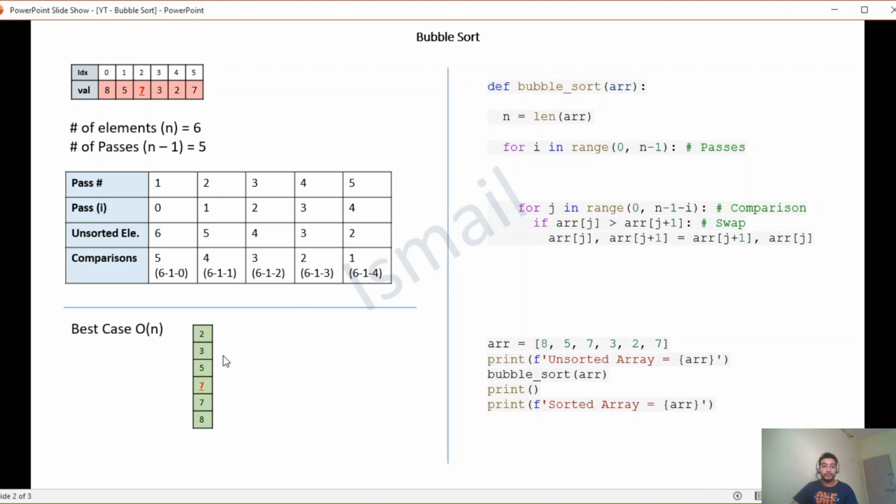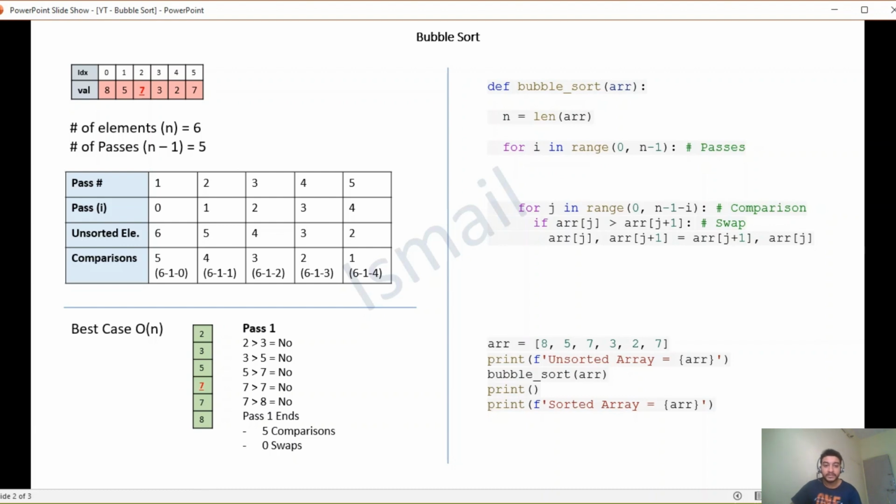Given a sorted array of length n, we start off with pass 1. We compare the first two adjacent elements, 2, 3. Is 2 greater than 3? No. Then we move to the next pair. Is 3 greater than 5? No. Then 5, 7. Is 5 greater than 7? No. Then comes 7, 7. No swap required. Then comes 7, 8. Is 7 greater than 8? No swap required. So at the end of pass 1, we performed 5 comparisons and 0 swaps, which means that all the elements are at their correct position and the list is sorted.